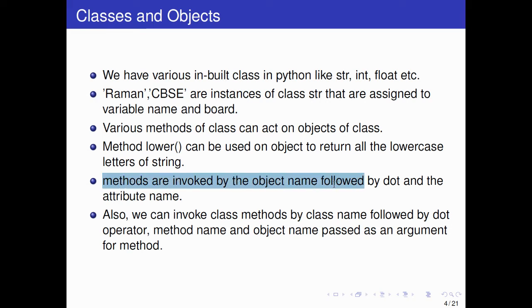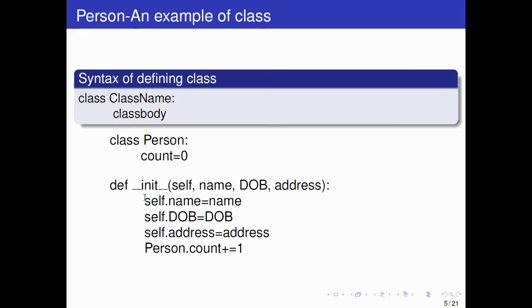So methods are invoked by the object name followed by a dot and the attribute name. Here the object name is self, dot, and the attribute name is the variable. We are creating class Person; the object is self, and name, date of birth, and address are variables. So self.name is name, self.date_of_birth is date of birth, self.address is address. Count is Person.count, where Person is the class name. Person.count += 1, so each time you increase the objects, the count will be increased by 1.